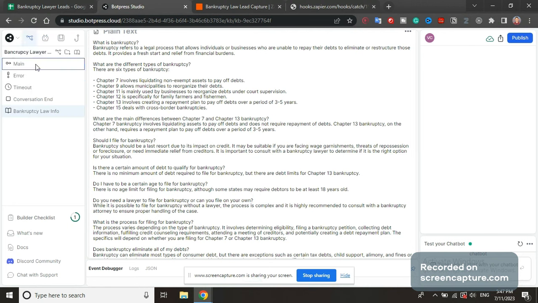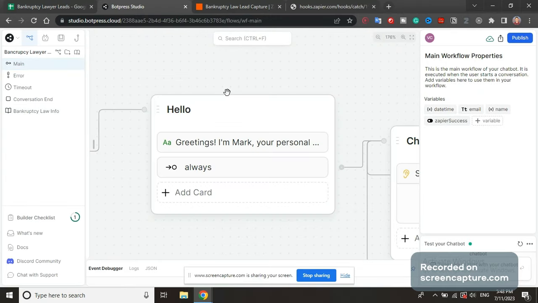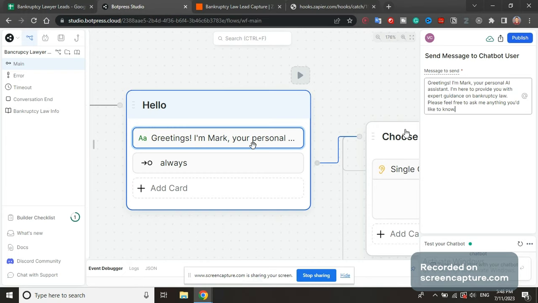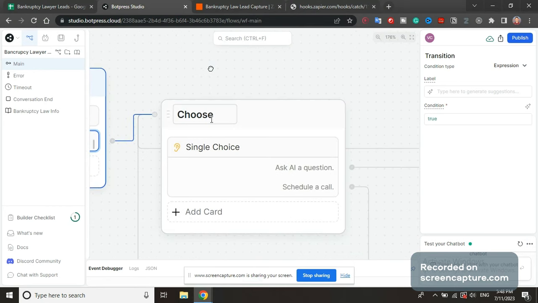We're gonna go back into the main now. Our conversation is going to start with greetings. So greetings are this chunk of code here. We're then gonna transition. We're gonna have an expression here that has the condition as true, so it's always gonna transition to the next node.